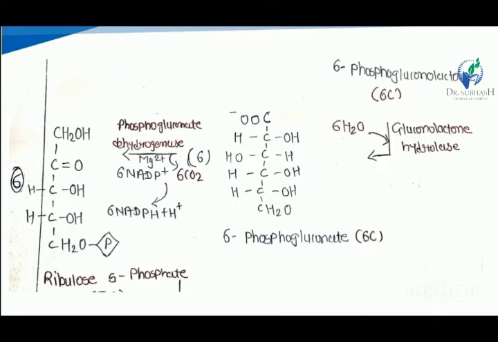There is an addition of a water molecule. Next, 6-phosphogluconate is converted into the 5-carbon ribulose 5-phosphate in the presence of phosphogluconate dehydrogenase enzyme. In this reaction, there is a synthesis of NADPH from NADP+.